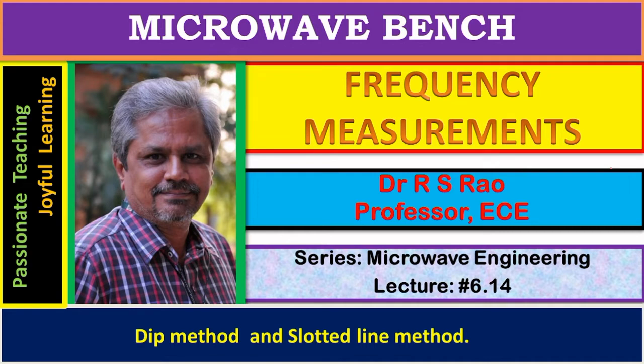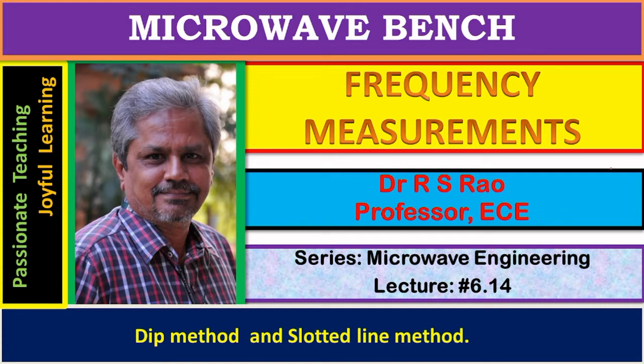If the bench is made to work for the X band, then it can measure only frequencies that fall in the X band. If it is made to work for S band frequencies, then the bench can measure only frequencies that fall in the S band. However, a bench can be made to measure frequencies above or below its band by converting those frequencies into the band for which the bench is made.